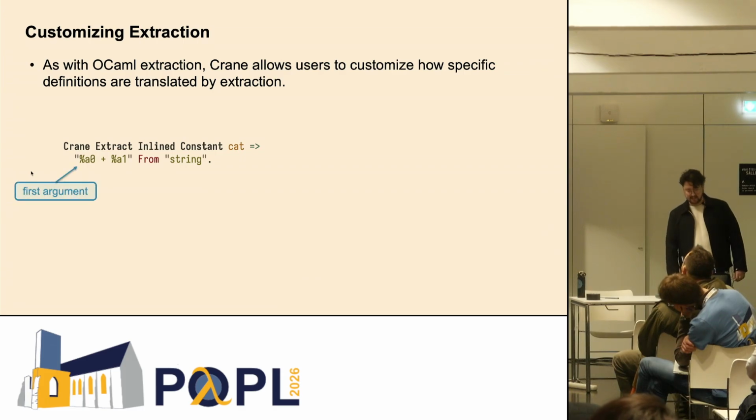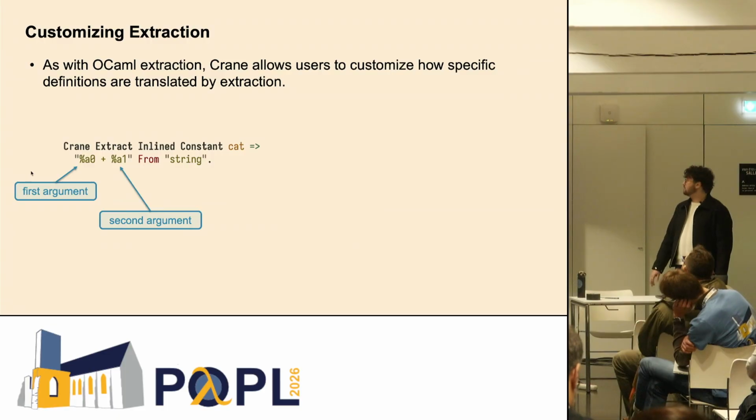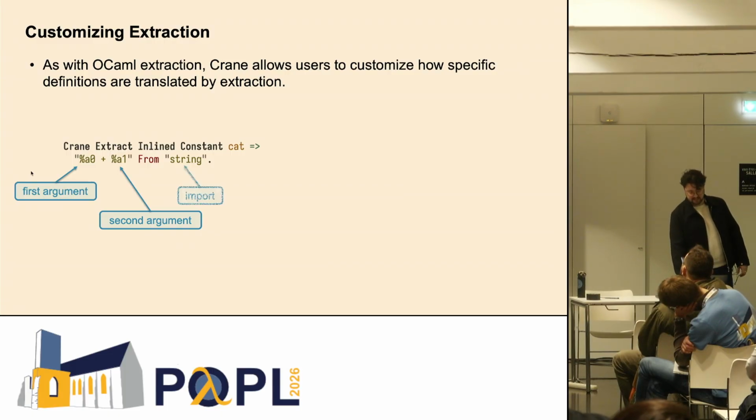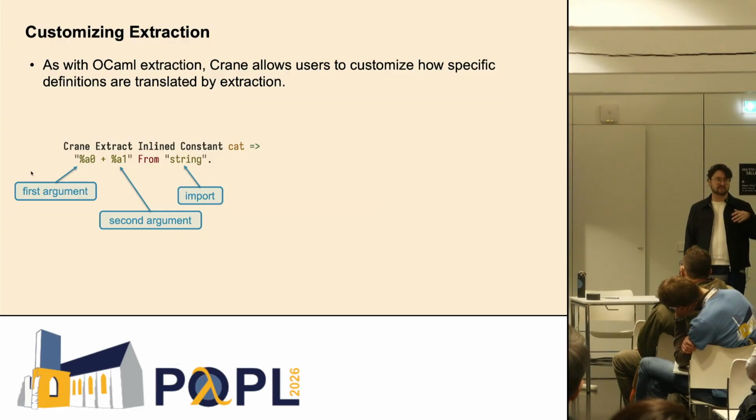And if we look at it, we have this %A0, which is just a kind of macro thing that represents the first argument, %A1 that represents the second argument, and then when we actually extract cat of two strings, it'll then become the first string plus the second string in the C++ file. And we can also specify at the end a library that we may need to import in the file in order for this syntax to work. So in this case, it'll add the import string at the kind of top of the C++ file.